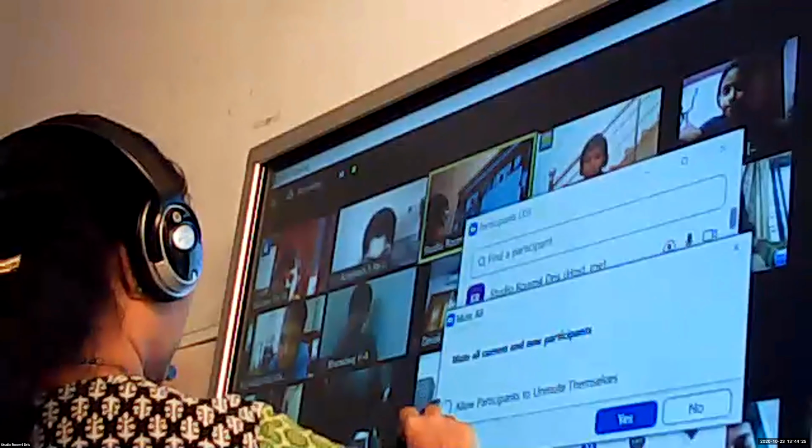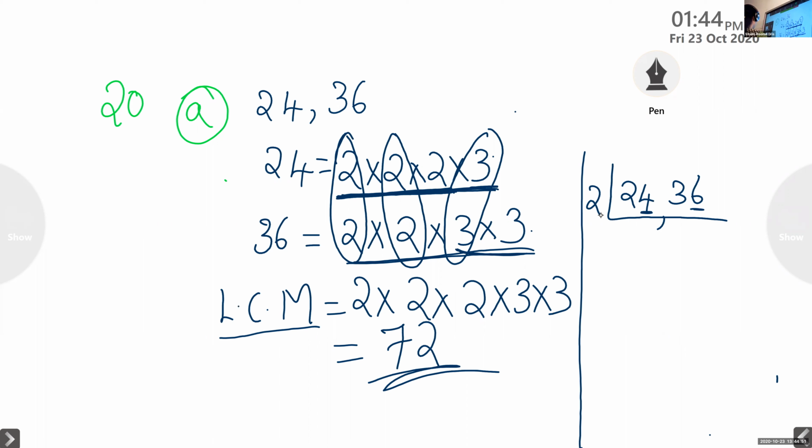So we are going to do this together now. Here we know that this is 4 and here also is 6. They are even numbers, so we can divide by 2. What is 24 divided by 2? 2 divided by 2 is 1, 4 divided by 2 is 2. So we got 12. We know 12 into 2 is 24.